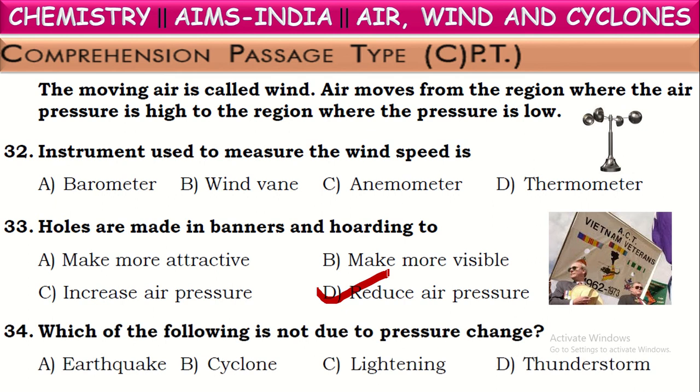Next, which of the following is not due to pressure change? Is it earthquake, cyclone, lightning, or thunderstorm? Yes, it is earthquake. Earthquake is just because of adjustment between the layers of the earth under the ground. So earthquakes occur because of that, but not because of air pressure changes. Cyclones, lightning, thunderstorms, these all occur due to air pressure difference.